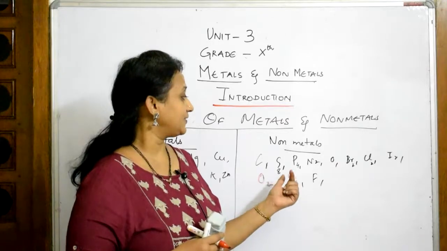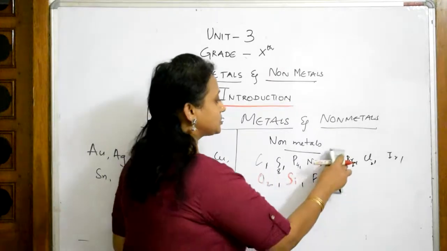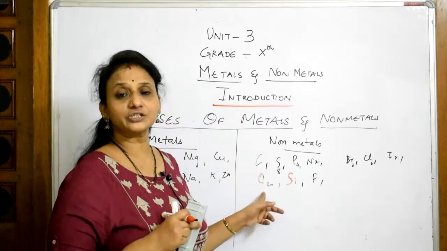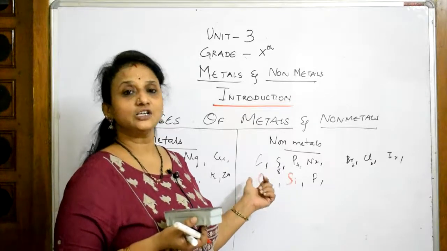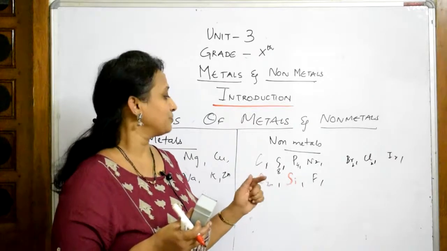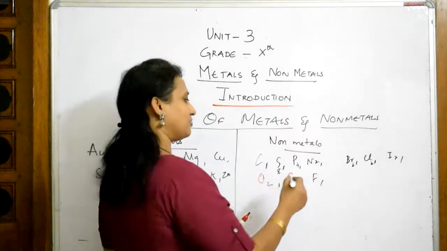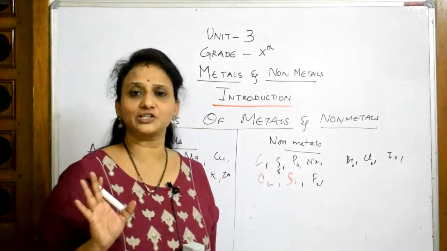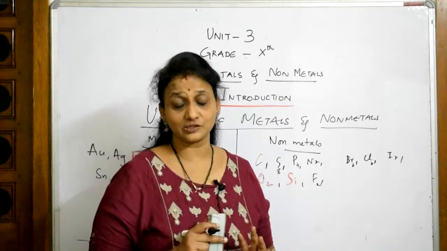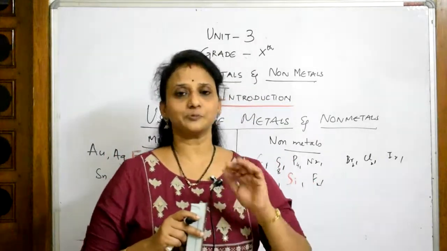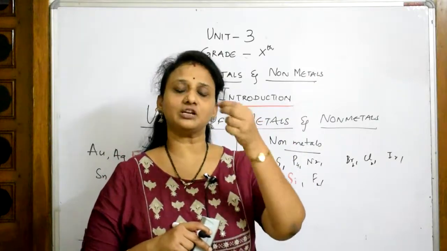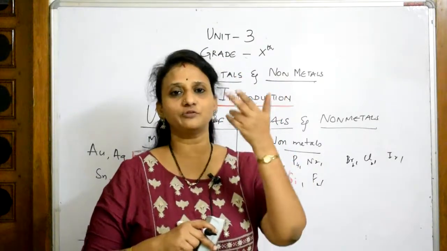So like that, sulfur. Then oxygen, I have written twice. Oxygen is the main constituent for our human life, isn't it? So for oxygen, I think there's nothing to explain, but I'll show you in the animated video. So like that, every non-metal has application. This is where it is important. But from the examination point of view, what are they going to ask you? You need to know, suppose they say the following metal is used, the application of the following metal is seen in options 1, 2, 3, 4.